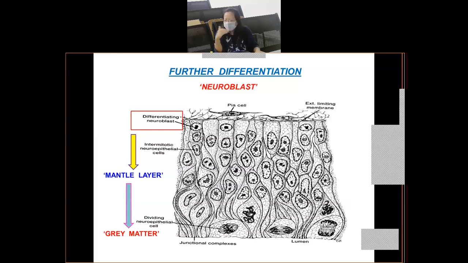That's why we say that in adults, once neurons die, they cannot regenerate. All of you know that, no? Neurons are the only cells having a unique property: they are the cells in the body which do not regenerate. Once they die, they die. They are replaced by scar tissue or fibrous tissue. Clear? This is because the neuroblast, a primitive nerve cell, loses the ability to divide. So it is related to its embryological development.